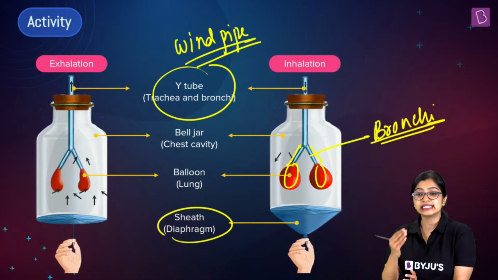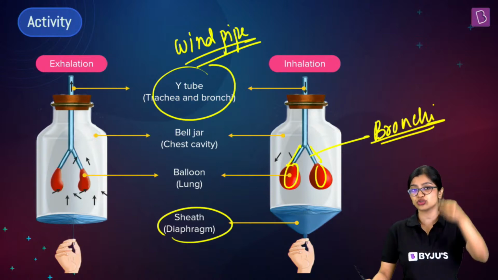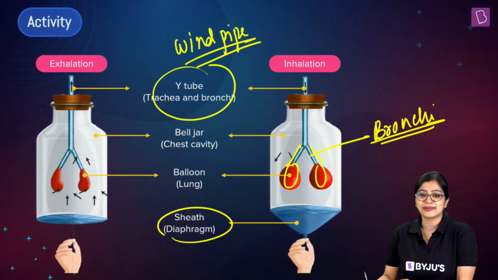So Vinita is asking me, is it difficult to make the trachea and bronchi? It is not. You just need the bendy straws and a broad straw. It will be fine, right? Don't worry about it, Vinita.